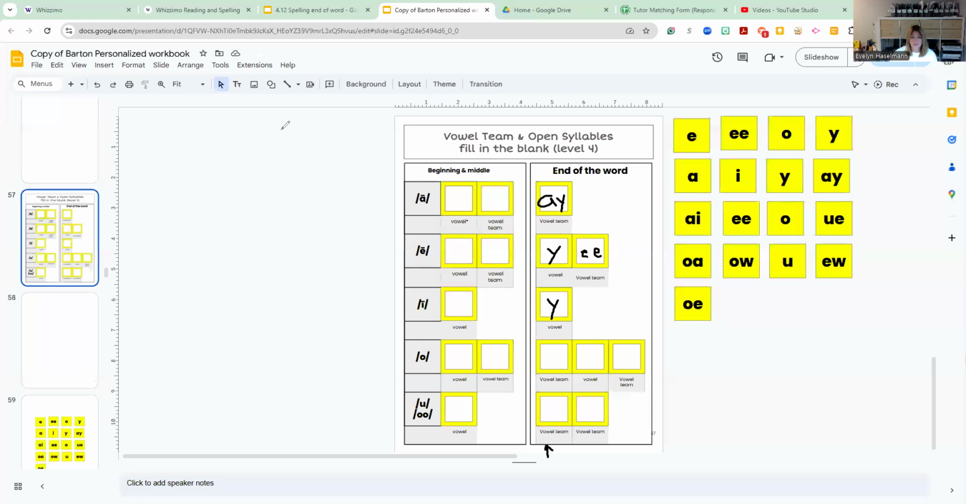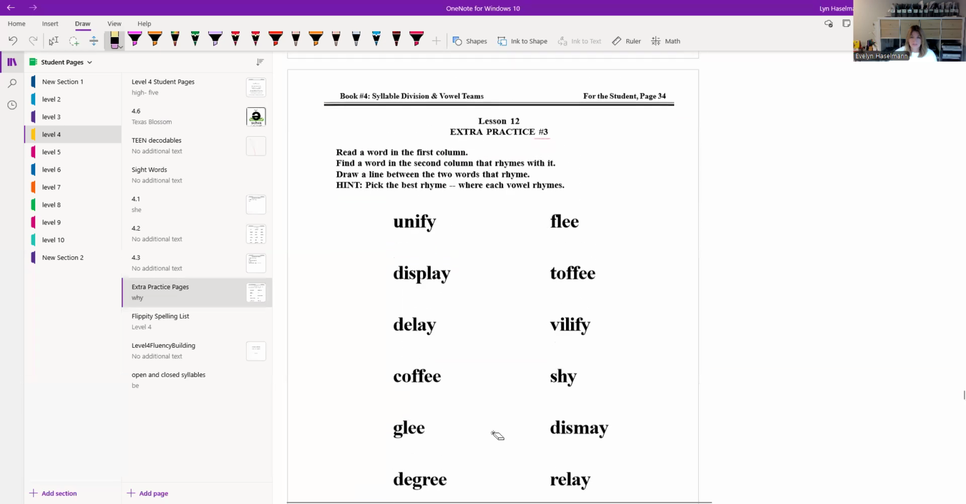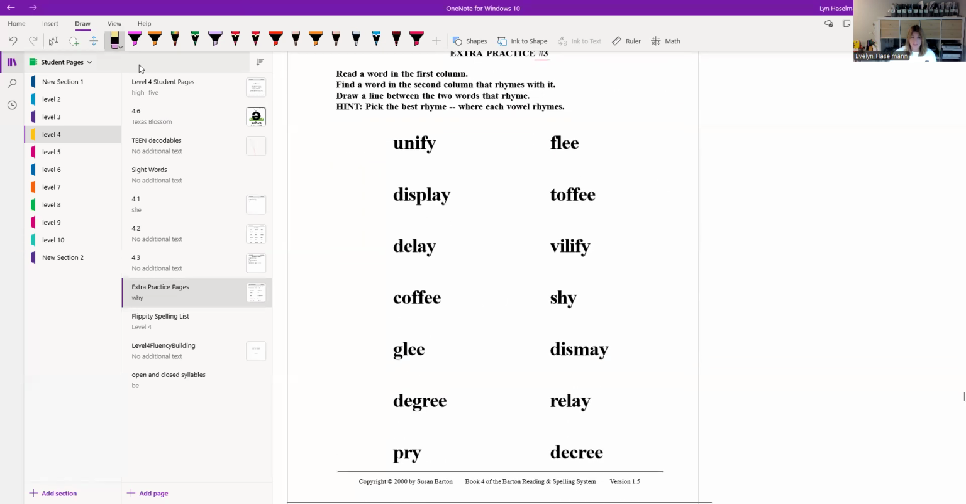Okay, let's switch gears into the practice pages. We are starting with extra practice number 3, and we will be working on finding rhyming words. So we have unify, vilify, display and dismay, delay and relay, coffee and toffee, glee and flee, degree and decree, and pry and shy.